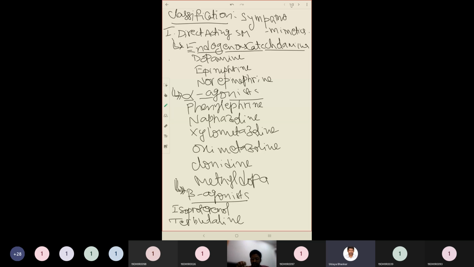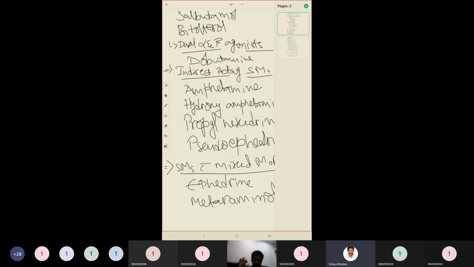The examples include isoproterenol, terbutaline, salbutamol, bitolterol. Then comes the last subcategory, dual alpha and beta agonist, that is dobutamine. Okay, these all are directly acting sympathomimetics.